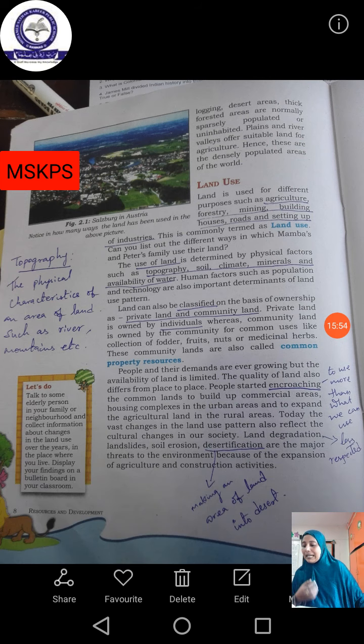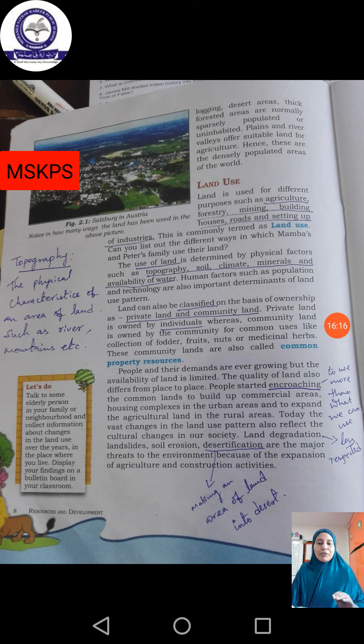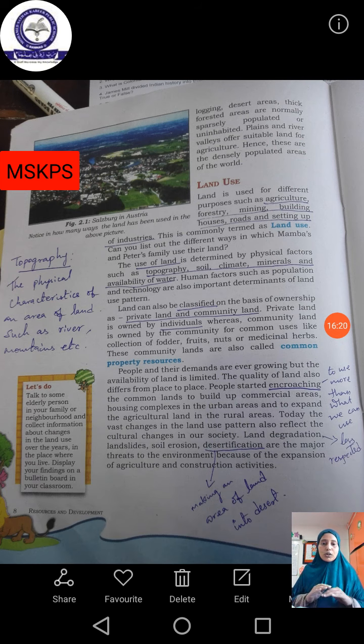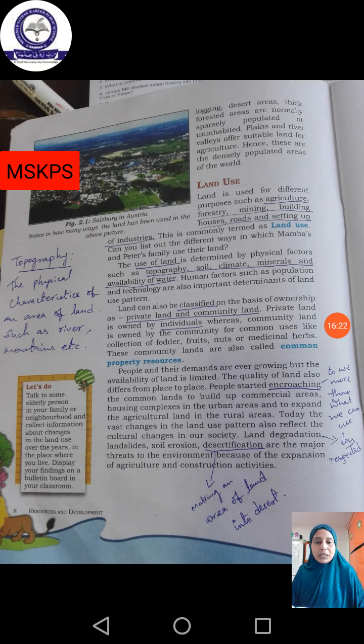Desertification means for a long period, even if it is a cultivation area, if that area has not been cultivated or used, or we don't have even a single drop of water there, no source of water, if it is happening again and again, that area has all sources to convert into a desert. Okay, that is known as desertification. So these are all the ways in which the land can be used.